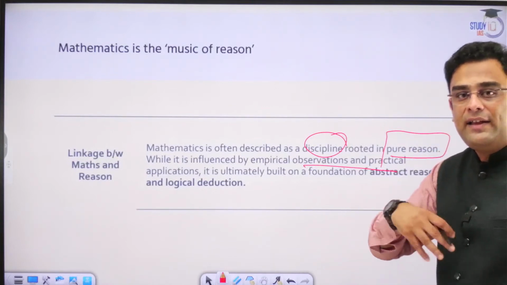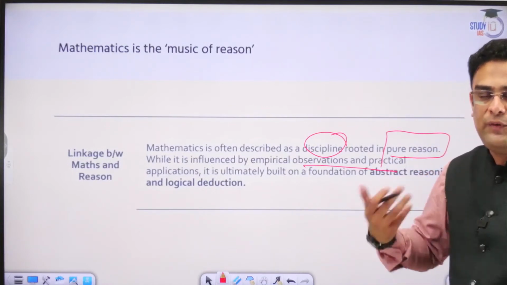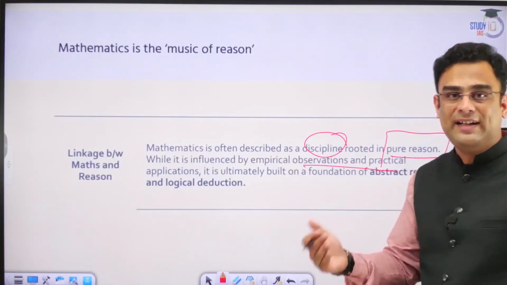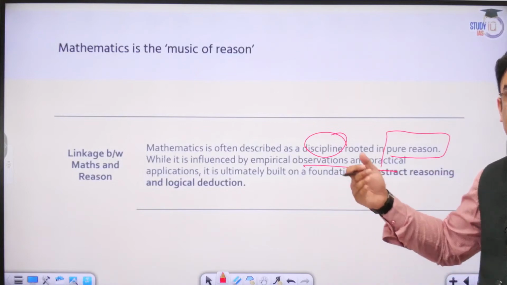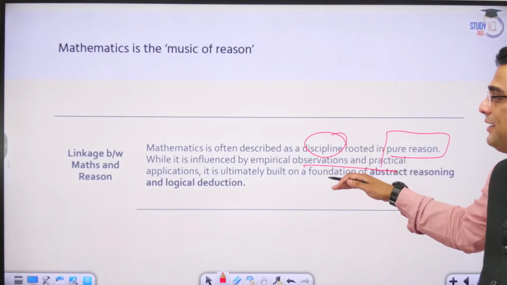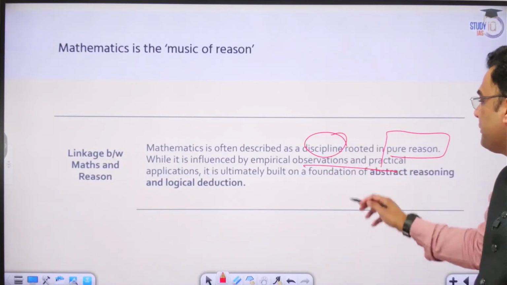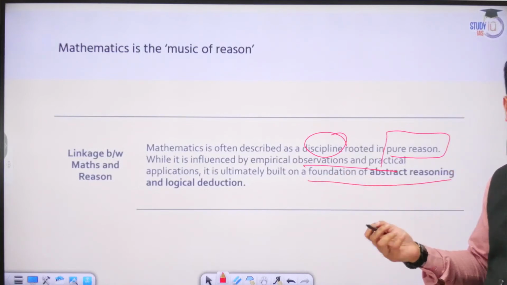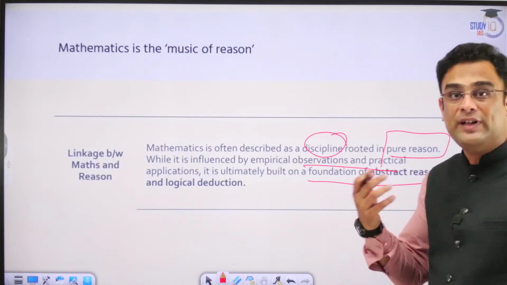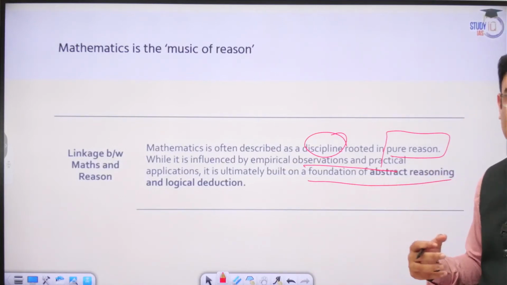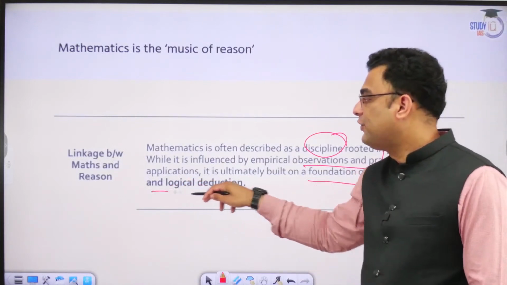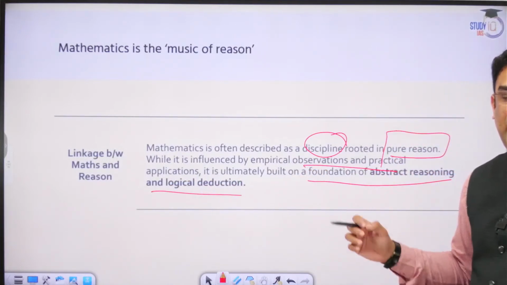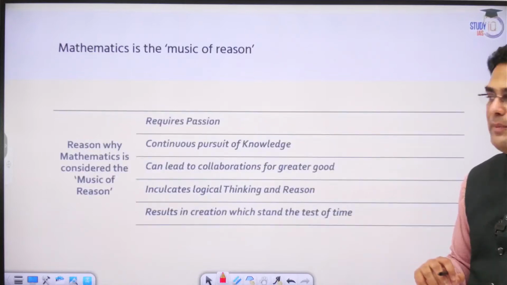Intuition, on the other hand, is something coming from within. It's a gut feeling. Reason is about cold facts. Reason is about data. Reason is about evidence. Similarly, mathematics is also based on that. The foundation of mathematics is basically abstract reasoning, where we use numbers to deduce something, to quantify something, and that is the connection between the two. Reason is also based on this aspect, and similarly is the case of mathematics.